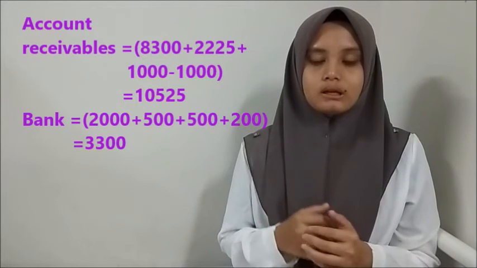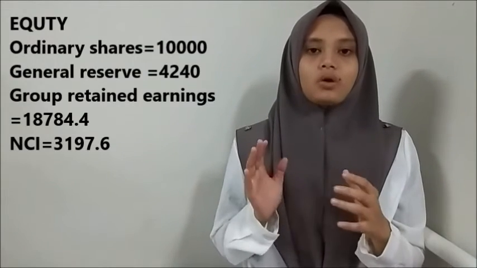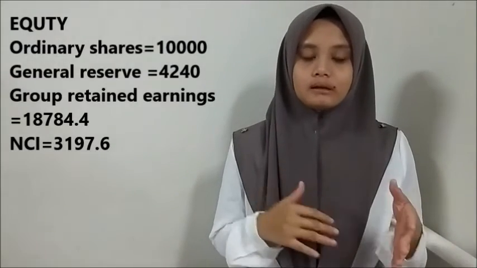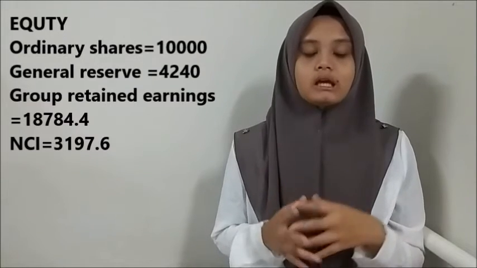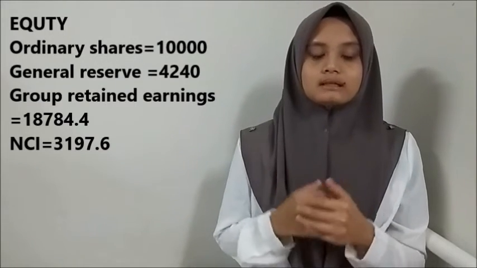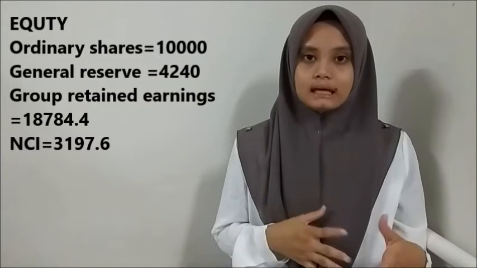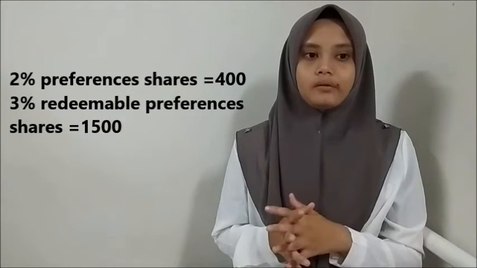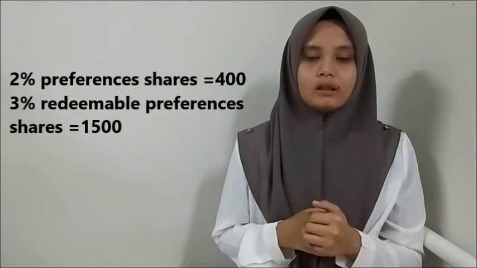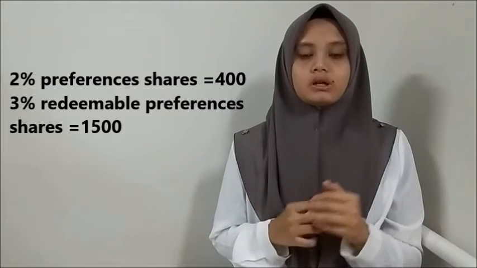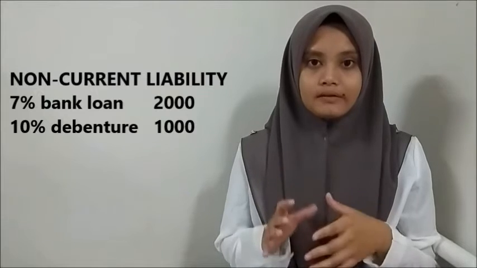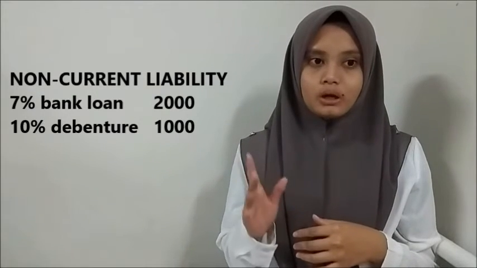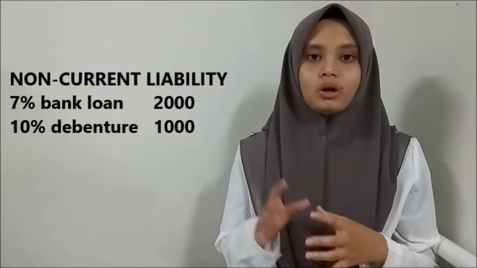we got 3,300. For the equity, ordinary share is 10,000, general reserve 4,240, group retained profit 18,784.4, NCI 3,197.6, 2% preference share 400, and 3% redeemable preference share 1,500. The non-current liabilities consist of the 7% bank loan, which is 2,000, and the 10% debenture, 1,000.